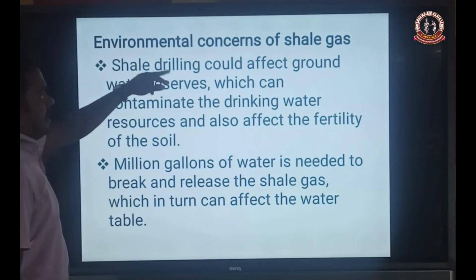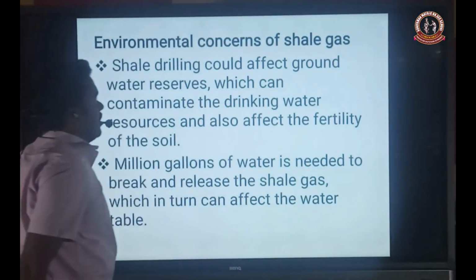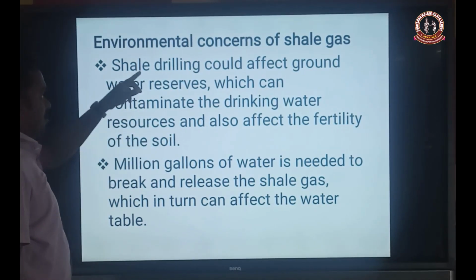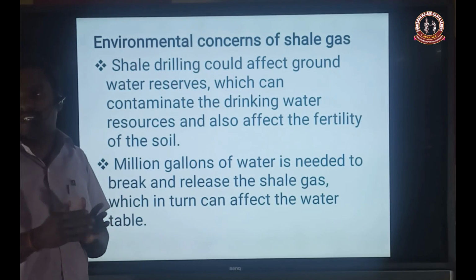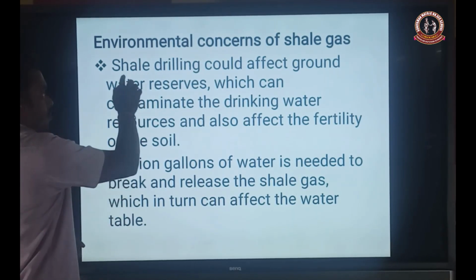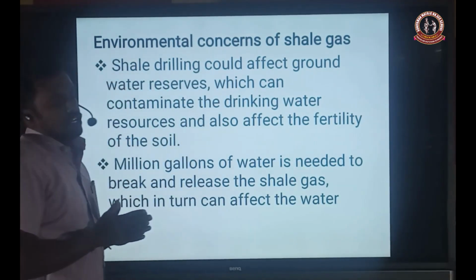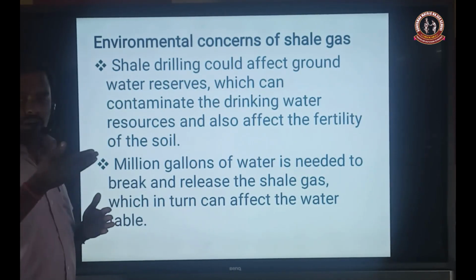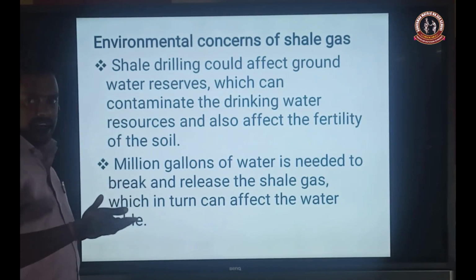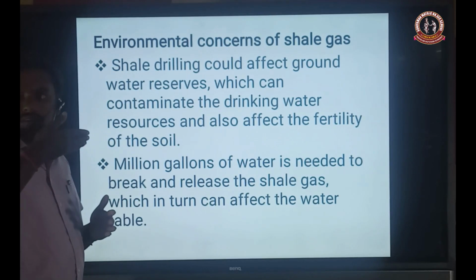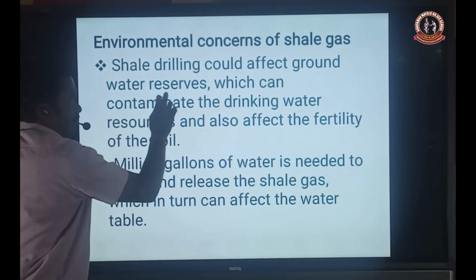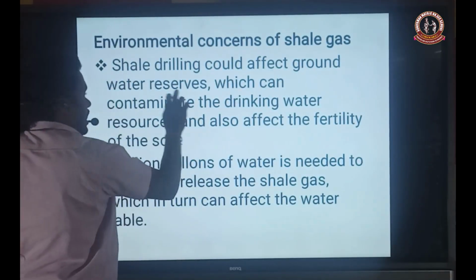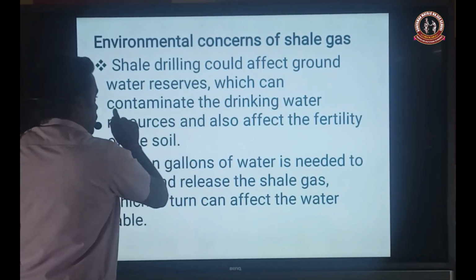Next one, effects of shale gas on our environment. These are the environmental concerns of shale gas. Shale gas production is a drilling mechanism, so shale drilling could affect the groundwater reserves. Shale gas is produced from under the surface of the sedimentary rock region. The rock region contains water, so it affects the groundwater reserves, which can be contaminated.